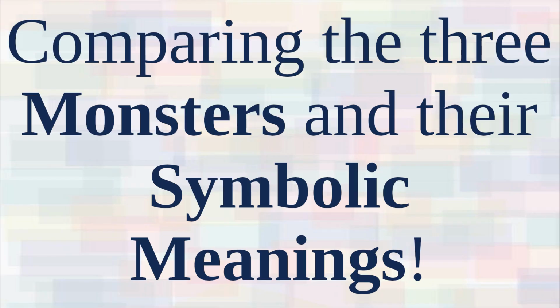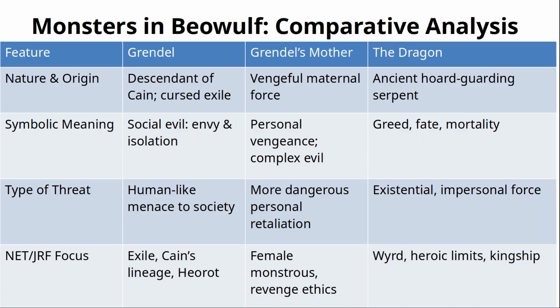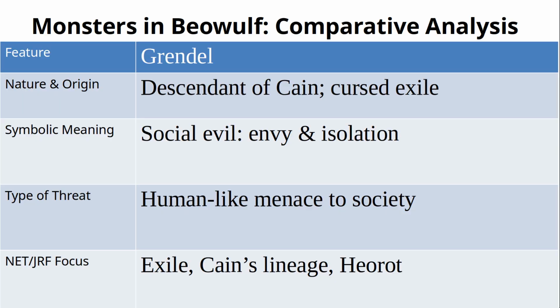Perfect. Now let us move beyond the plot and get into the symbolic analysis that the NET exam loves. Check out the table. This table is not just about what Beowulf fights, but what each monster represents. First, we have Grendel. The most crucial fact of your exam is right here, descendant of Cain. This is not just a detail, it is his entire symbolic origin.